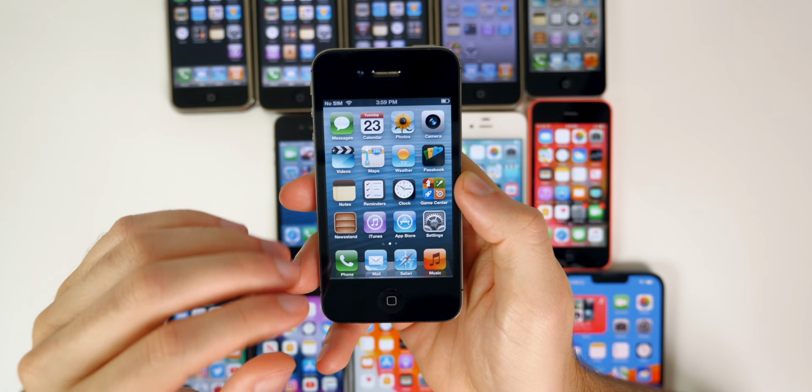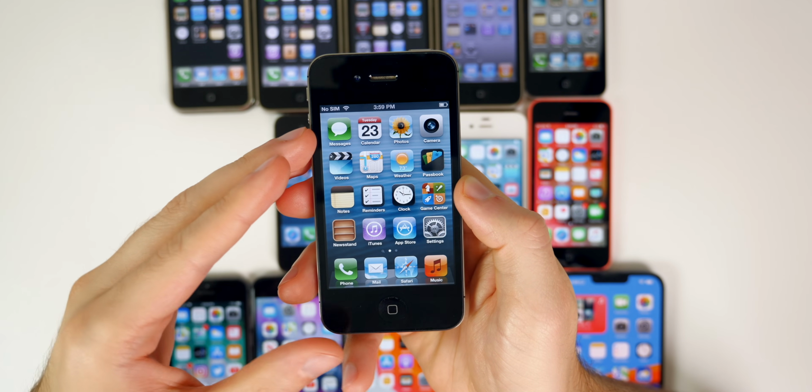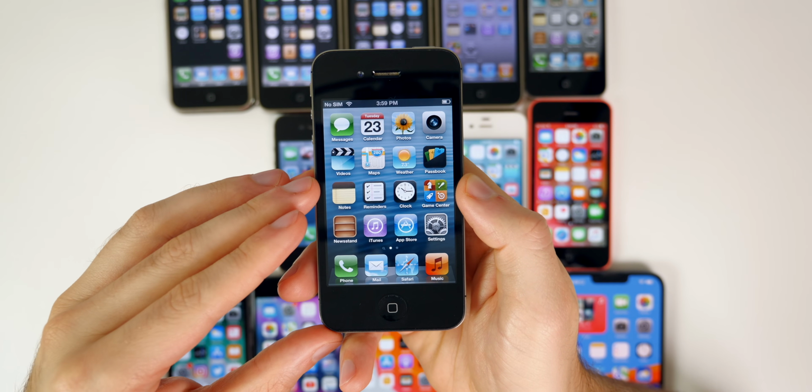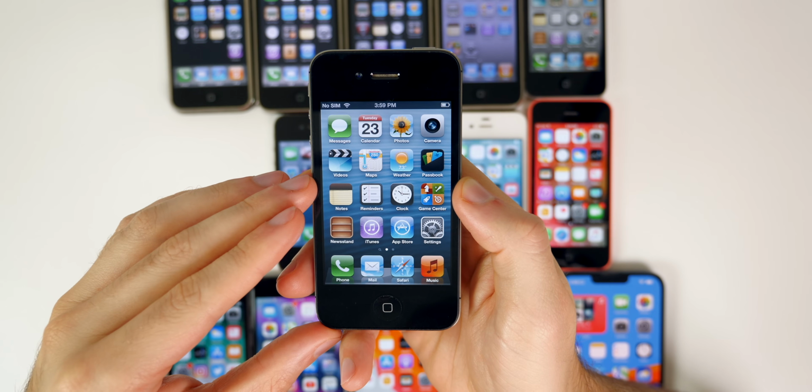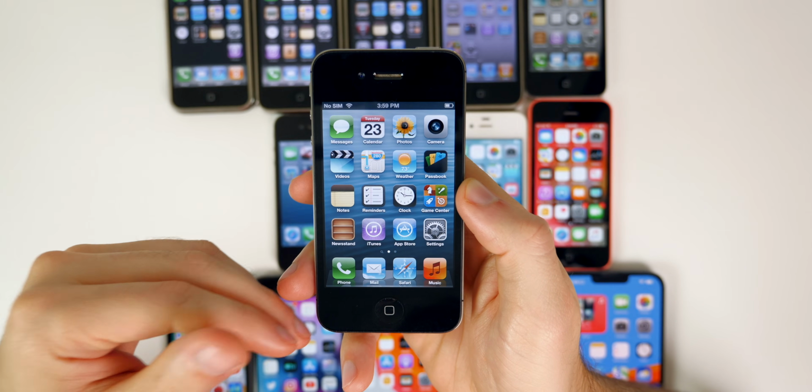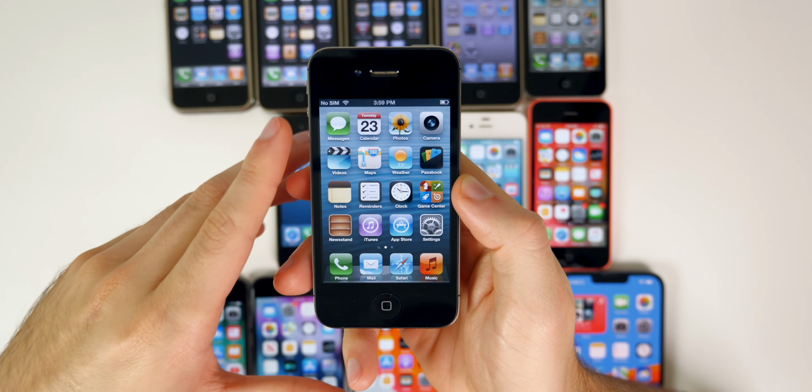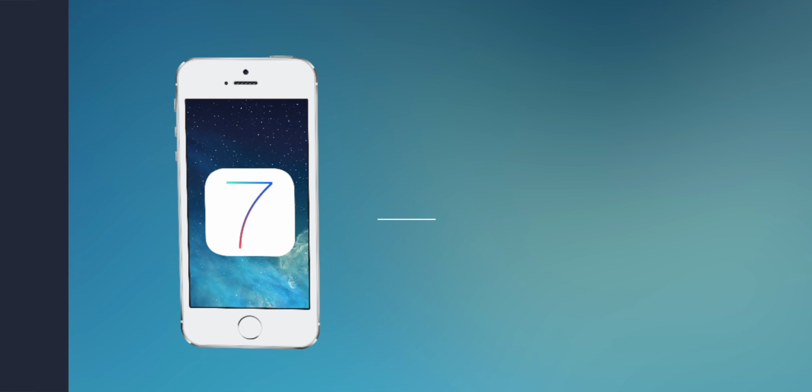And since iOS 5 saw a lot of success with the FaceTime feature, iOS 6 added cellular support for FaceTime. So now you could video call people over a cellular connection, and you didn't have to be on Wi-Fi.